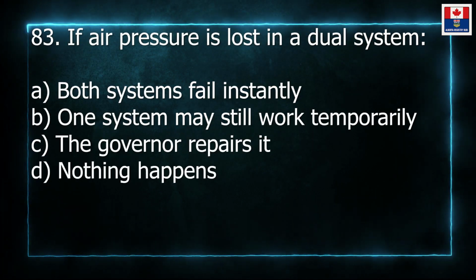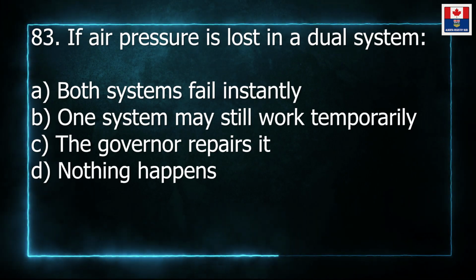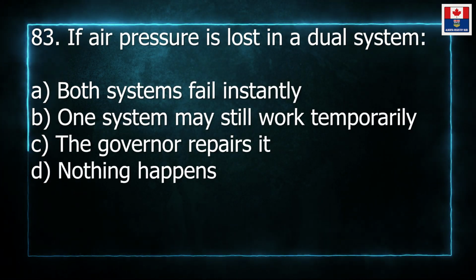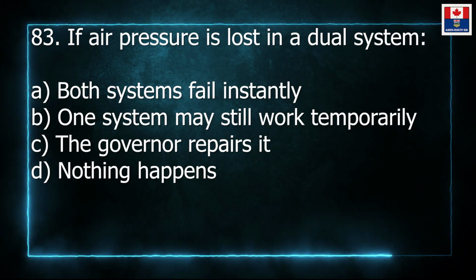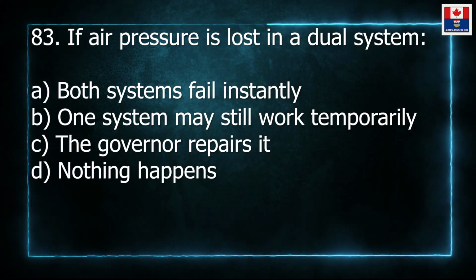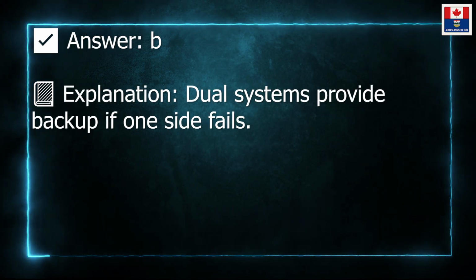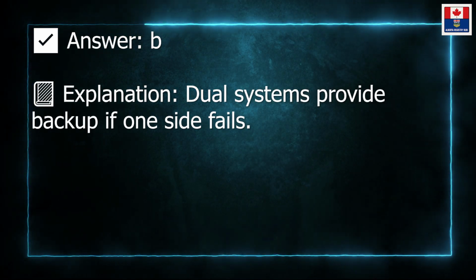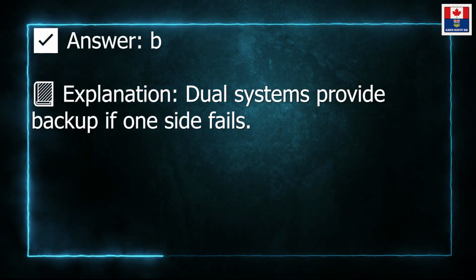83. If air pressure is lost in a dual system, A. Both systems fail instantly. B. One system may still work temporarily. C. The governor repairs it. D. Nothing happens. Answer: B. Explanation: Dual systems provide backup if one side fails.